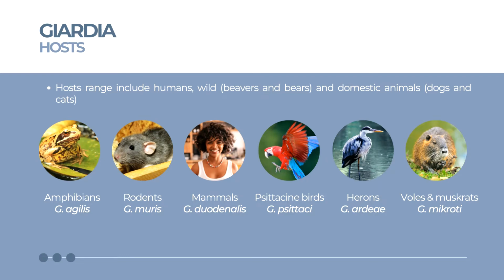A study by Adam in 2001 showed that each of the 6 Giardia species has its own specific host. Amphibians serve as the main host of Giardia agilis, rodents for Giardia muris, mammals for Giardia duodenalis, psittacine birds or parrots for Giardia psittaci, herons for Giardia ardeae, and voles and muskrats for Giardia microti. People are considered to be the most important reservoir hosts for human giardiasis, a disease caused by Giardia duodenalis. Giardia duodenalis is the only Giardia species known to cause illness in humans.